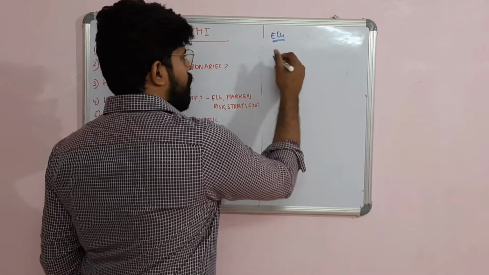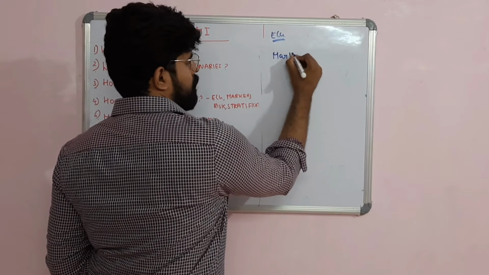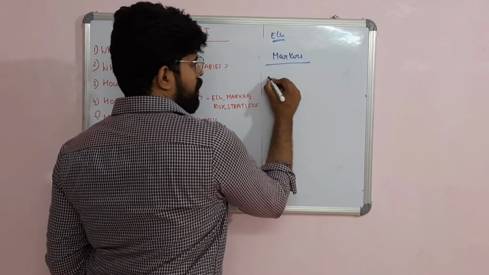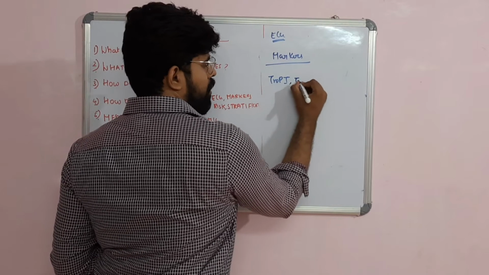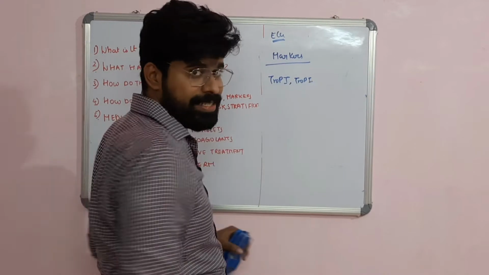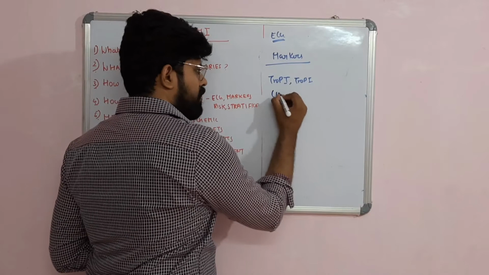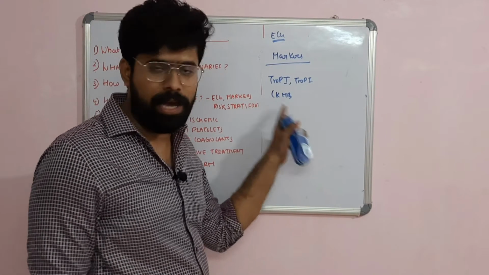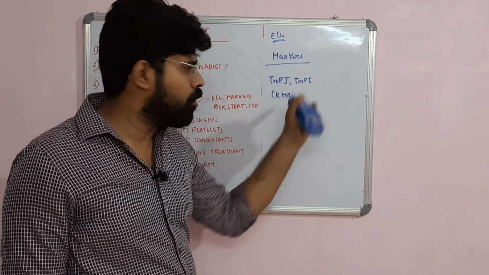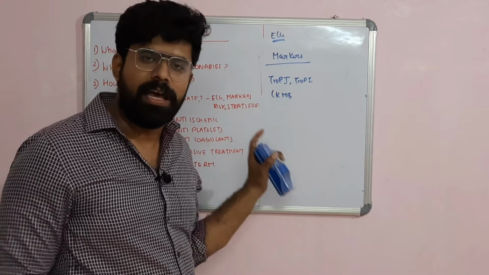Then you do the markers. Markers are classically troponin I and troponin T. Troponin T is the most commonly preferred one, and troponin I is preferred in CKD patients. Then you do what is called CKMB, creatine kinase MB. It is less specific than the troponins, but can also be used as a marker.